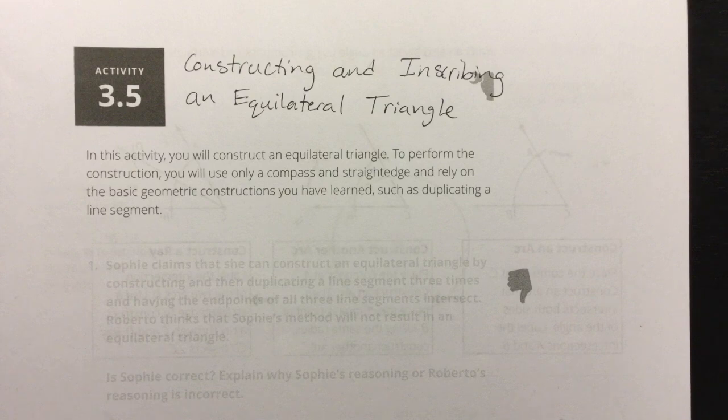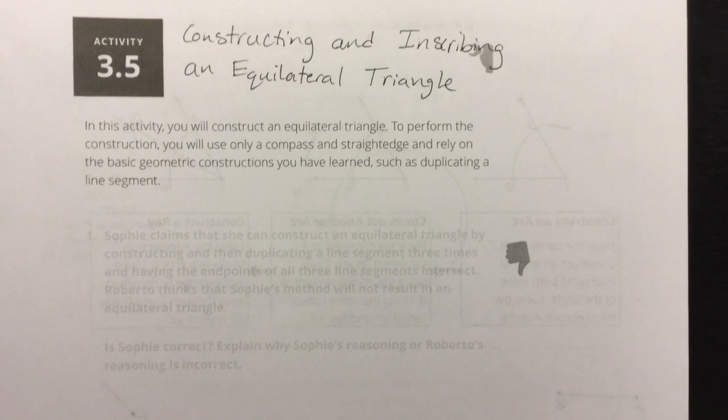So number one here, again, I apologize that this is so light. My next packet will be better, but if you are following along with your packet, that'll be okay. So here we go. Sophie claims that she can construct an equilateral triangle by constructing and then duplicating a line segment 3 times and having the endpoints of all 3 line segments intersect. Roberto thinks that Sophie's statement will not result in an equilateral triangle. Is Sophie correct? Explain why Sophie's reasoning or Roberto's reasoning is incorrect.